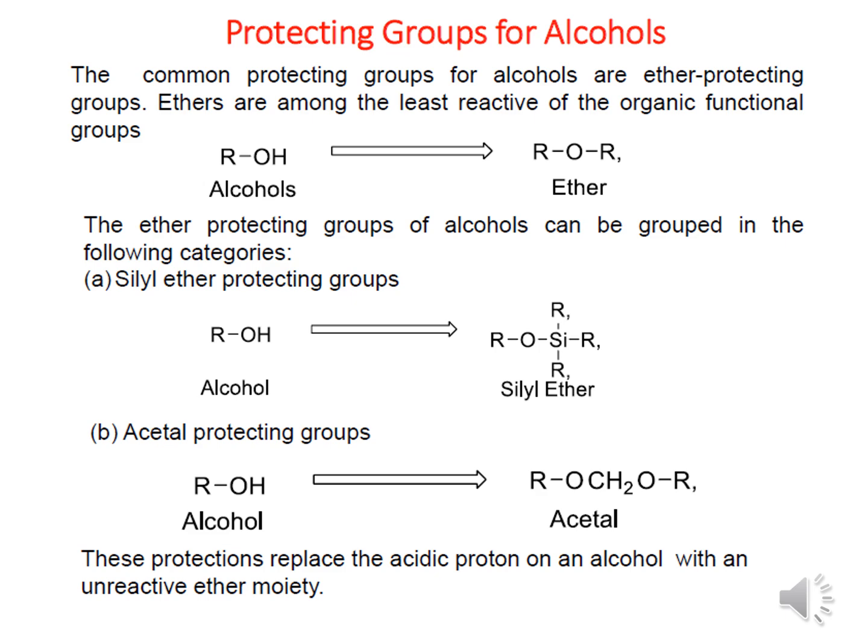First is the silyl ether protecting group, so we have to convert this alcohol into the silyl ether, and another is the acetal protecting group. For this we also have to give some reagent that can convert the alcohol into the acetal. This protection replaces the acidic proton of an alcohol with an unreactive ether moiety. Then we give a particular demasking agent so they can bring back the silyl ether to alcohol and the acetal to alcohol.